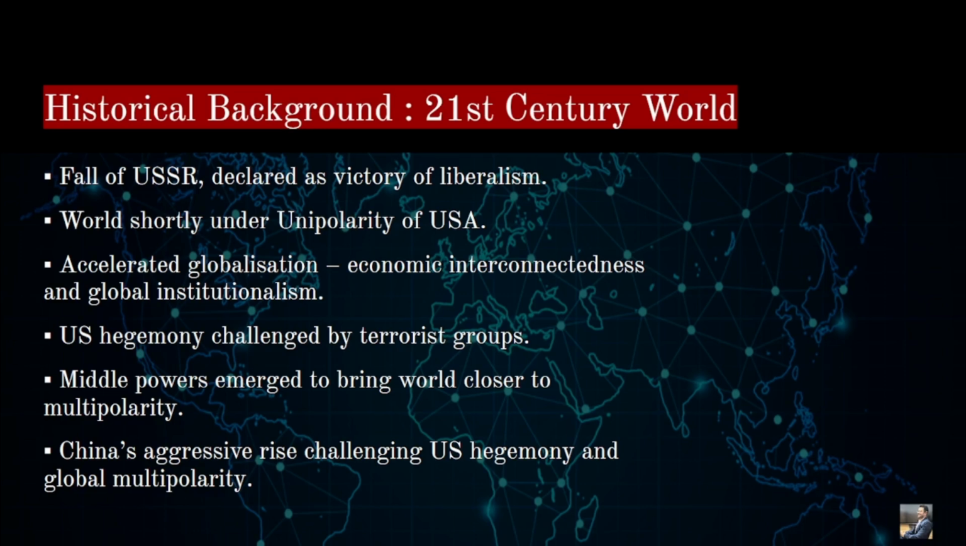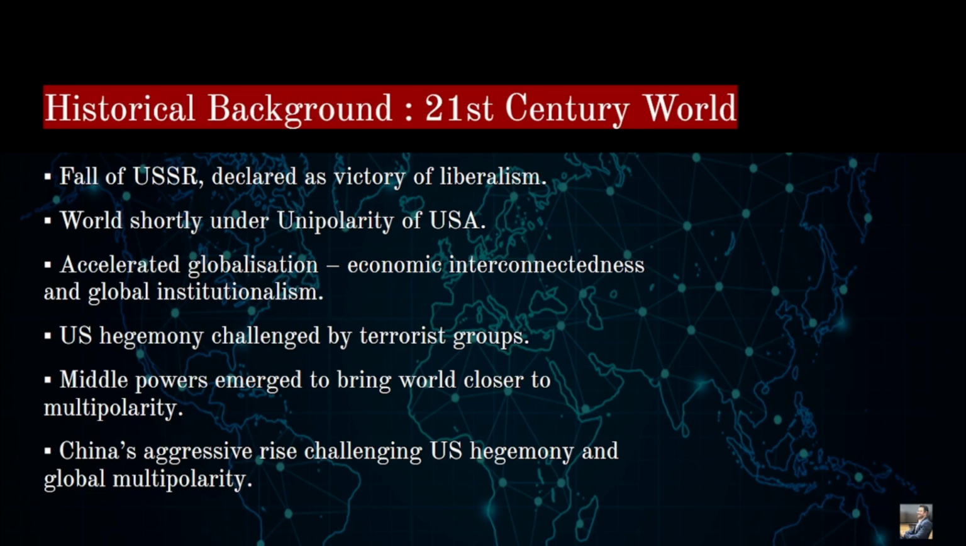So again, US hegemony was challenged by various terrorist groups in the Middle East, like Al Qaeda, Mujahideen, etc. These are some of the terrorist groups which challenged the US hegemony. We know the attack of 9/11. So again, with the challenge to the US hegemonic power, there was an emergence of middle powers, like China, India, Brazil, UAE, etc. These middle powers started to emerge, right?